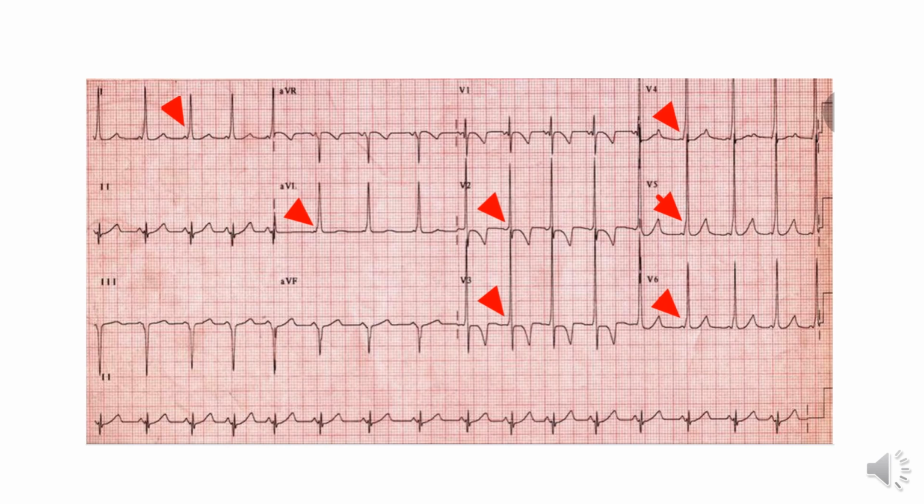These findings are not necessarily seen in all leads. Here in this one you see lead 1, aVL, V2, V3, V5, V6 and V4. But it's not necessary that you see these changes in all leads. So you should look at the specific leads and focus on your diagnosis.